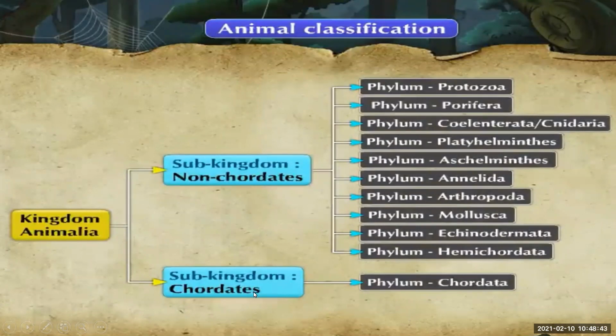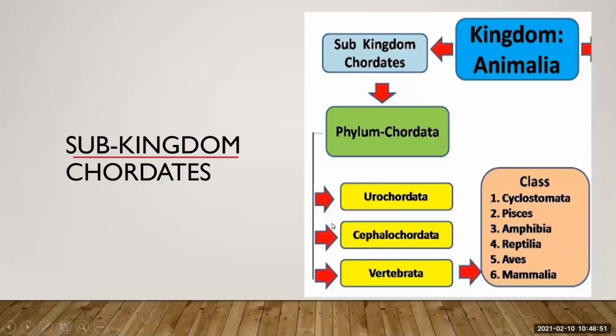And subkingdom chordates is the phylum Chordata, which is subdivided into 3 subphyla: Urochordata, Cephalochordata, and Vertebrata. In the previous class we completed the subphyla Urochordata and Cephalochordata, and the characteristics of Vertebrata.